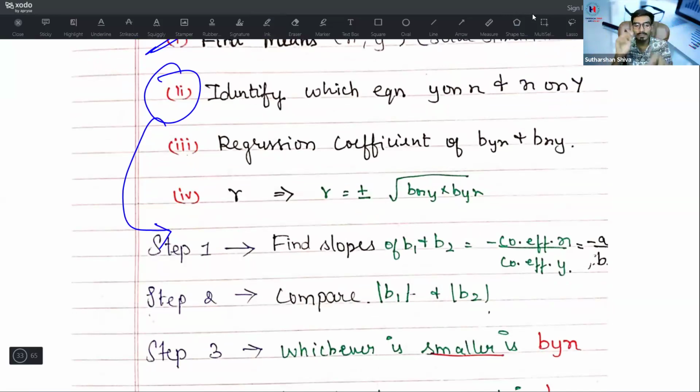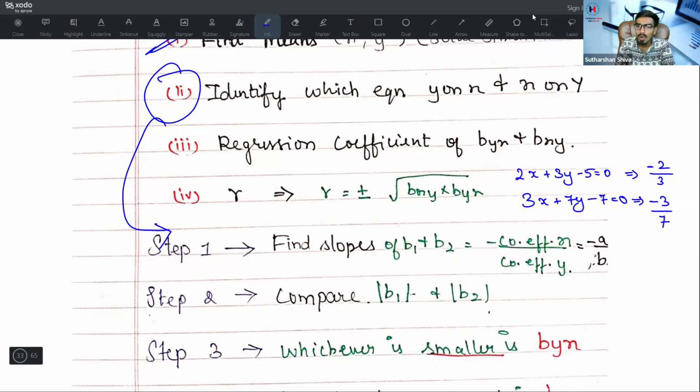Let's say, I don't want to confuse you, 2x plus 3y minus 5 is equal to 0 is given. In another equation, 3x plus 7y minus 7 equal to 0 is given. In this equation, slope is minus coefficient of x, minus 2, divided by coefficient of y, which is 3. In the second equation, minus coefficient of x is 3, coefficient of y is 7.